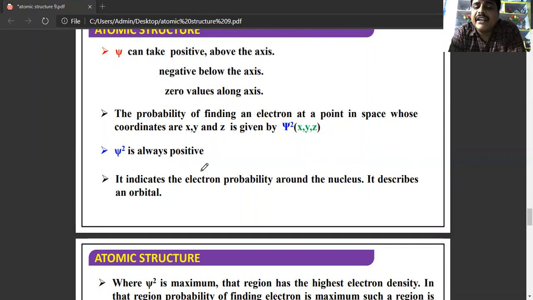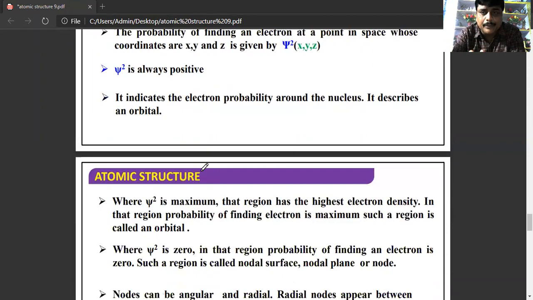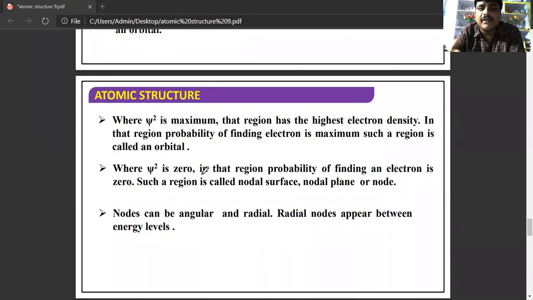The probability of finding an electron at a point (x, y, z) is given by psi square. We have to consider that psi square is always positive. It indicates the electron probability around the nucleus. Psi square represents the maximum probability of finding the electron, that is the orbital. When psi square is maximum, the region has the highest electron density, which is nothing but the orbital. When psi square is 0, the probability of finding the electron is 0, and that region is nothing but a nodal plane or node.